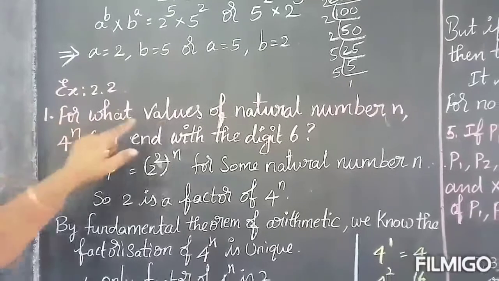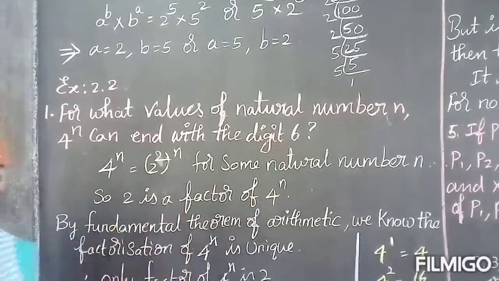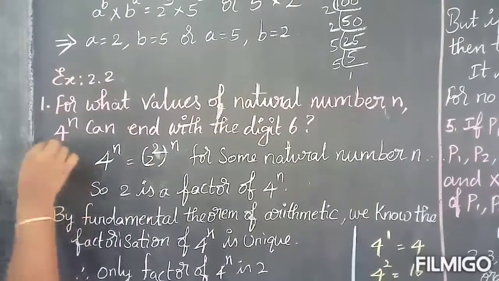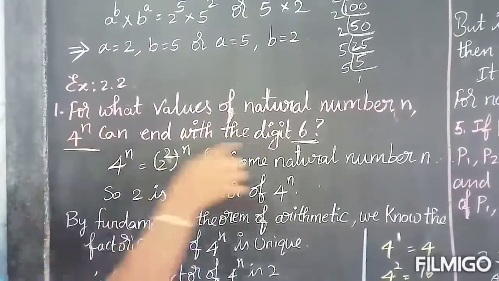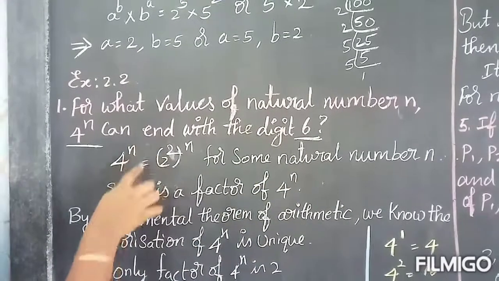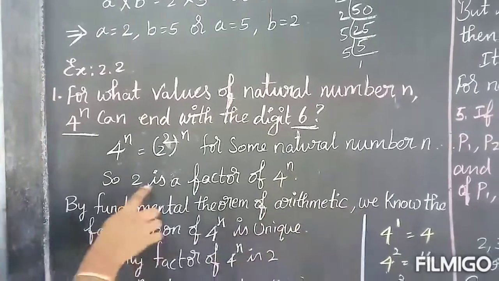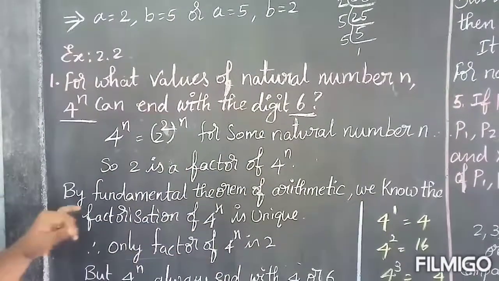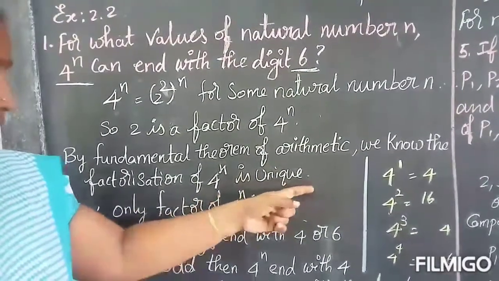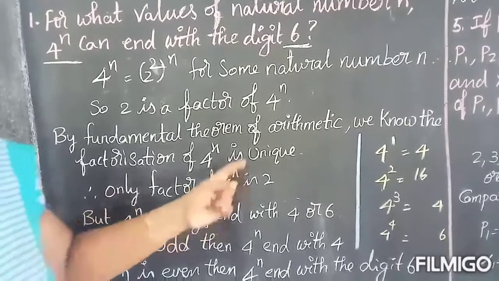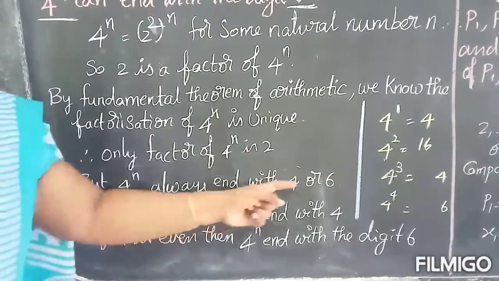First one, for what values of natural number n, 4 power n can end with the digit 6. So we are going to say when 4 power n, for what values of n, that must end with the digit 6. So 4 power n equal to 2 square whole power n for some natural number n. 2 is a factor of 4 power n, you know. So by fundamental theorem of arithmetic, we know that factorization of 4 power n is unique. Therefore, only factor of 4 power n is 2 only. Okay. So but 4 power n always ends with 4 or 6.